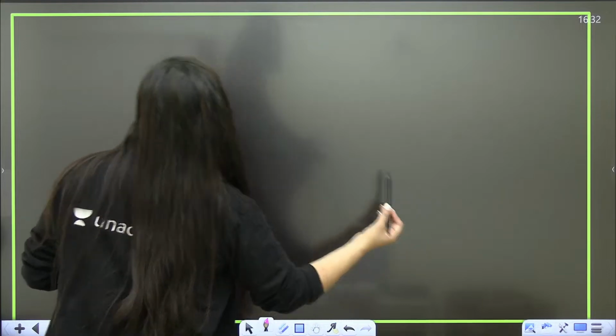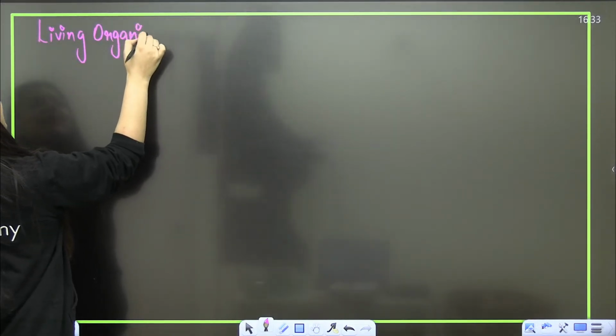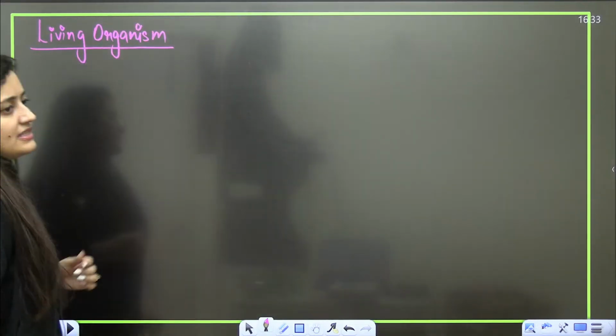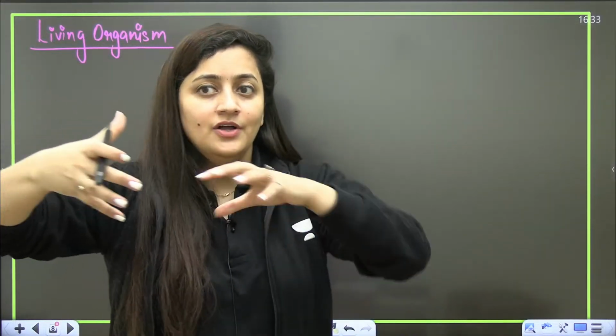Let me explain. See, students, whenever we talk about living organisms, in my classes you will understand biology. Never come with the agenda that the chapter is cell cycle and cell division and ma'am is going to teach cell cycle and cell division. No, ma'am is teaching you biology. So we will relate one chapter with another. Whenever you want to qualify any competitive exam, not just NEET, even JEE or any other, you need to understand your syllabus. You should know how to relate the things, right?